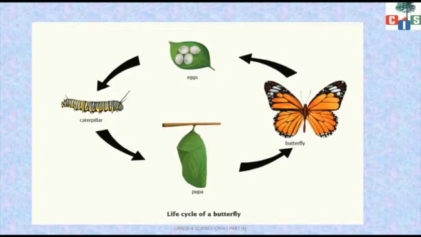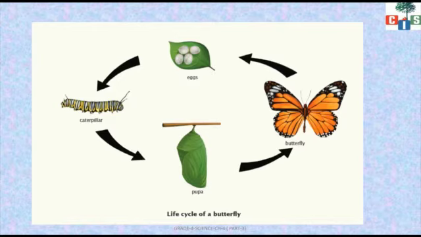Let us revise one last time. Butterfly will lay eggs. From the eggs, what will come out? Caterpillar. Caterpillar will shed the skin and convert into a pupa, and then it will again convert into a butterfly. I hope you all understood.